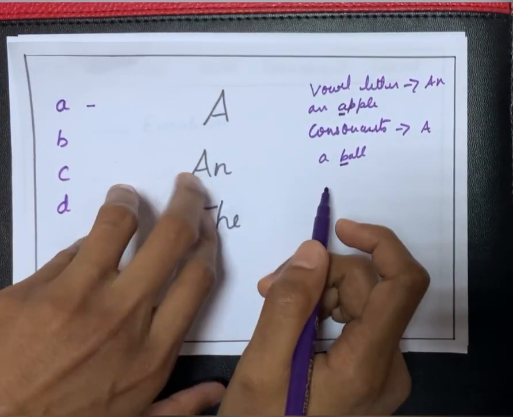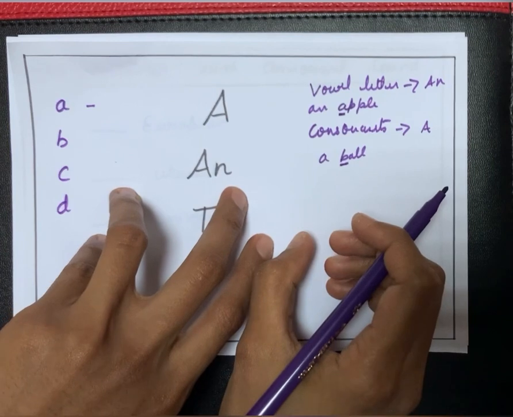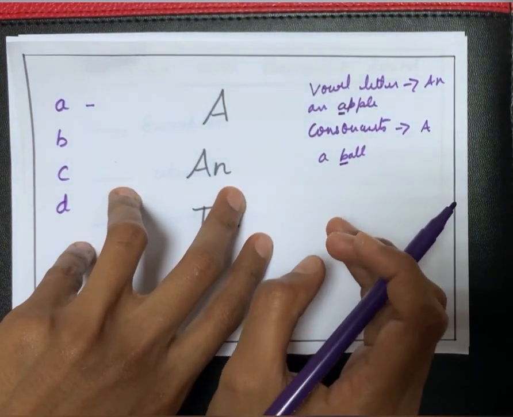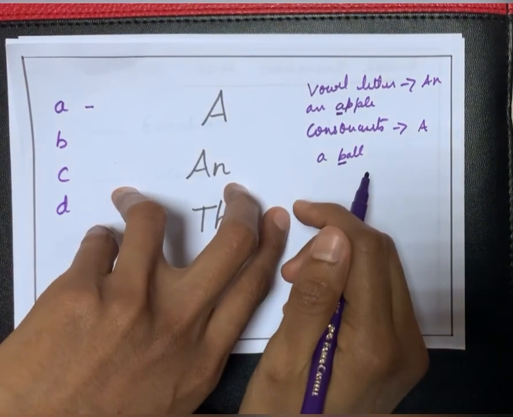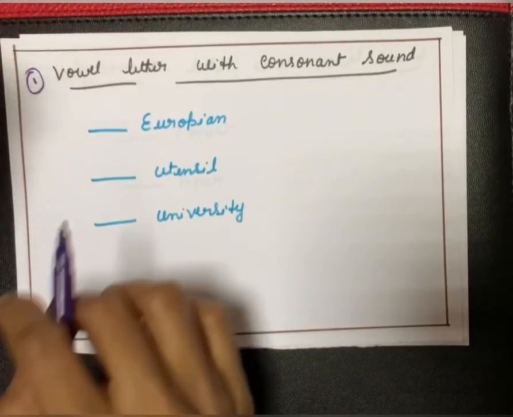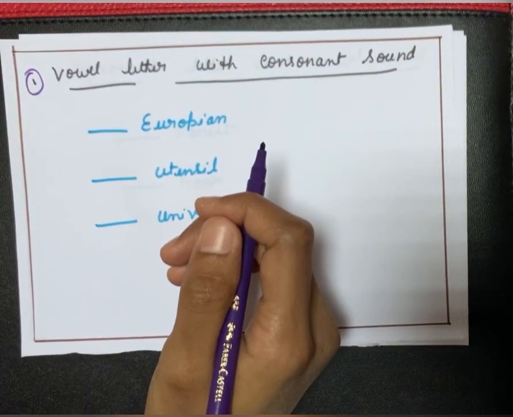But this rule gets wrong with some words. Why does this happen? Why does this rule get wrong with some words? Let's see about them in detail with some examples. Now let's see the first rule.